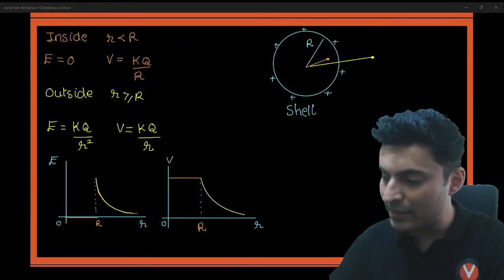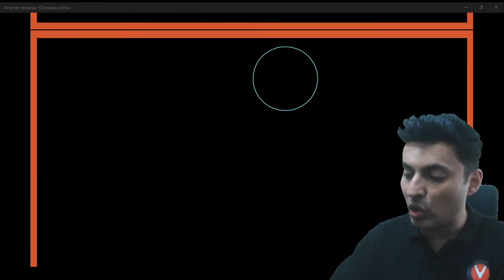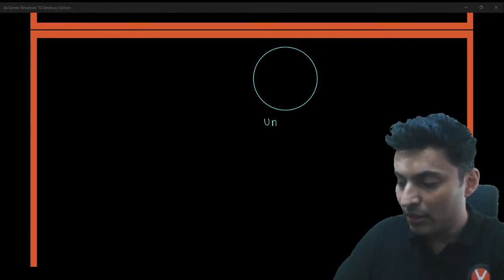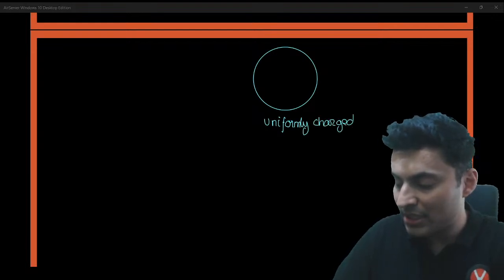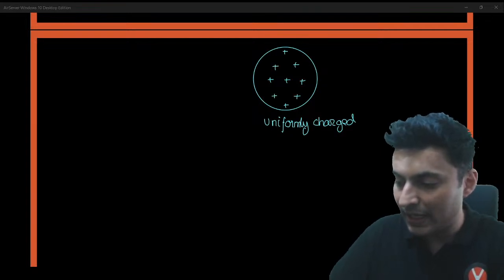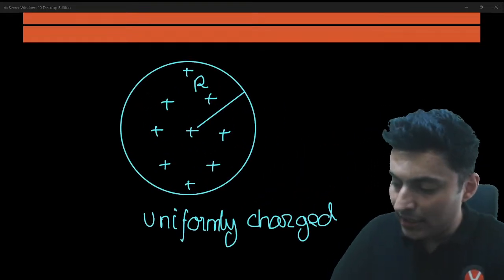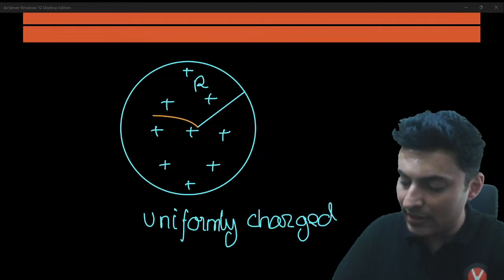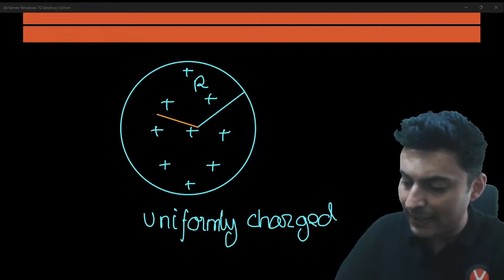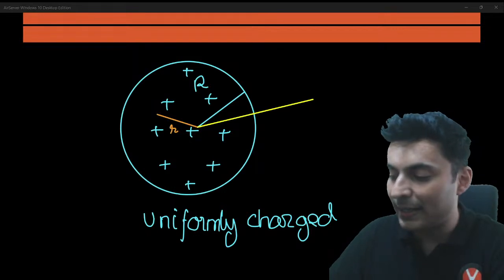Next important graph. Let's go for it. Just like before, but this time it will be a solid sphere, a uniformly charged sphere. That means the charges are not just there on the surface, but also inside. So this is your capital R. And there are two scenarios, my dear warriors. One is again when you are inside, and the second one is when you are outside.